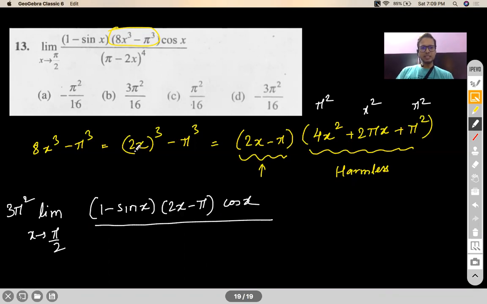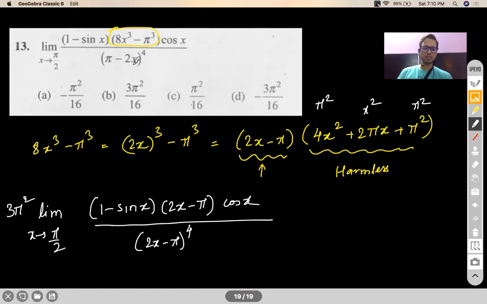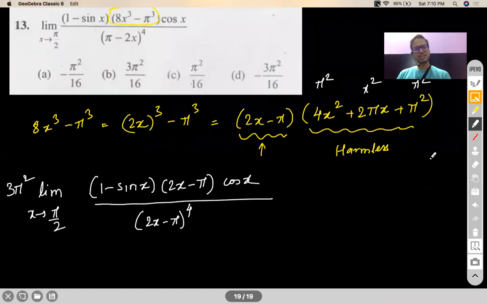Denominator also you can write as 2x minus pi to the power 4. I flipped the order because a power of 4 doesn't matter even if I write 2x minus pi or pi minus 2x. Now, all the terms involved here are problem creating terms because each one of them becomes 0 as x tends to pi by 2. But remember, this guy was not a problem creating term, so I evaluated it as 3 pi square and brought it out of the expression.